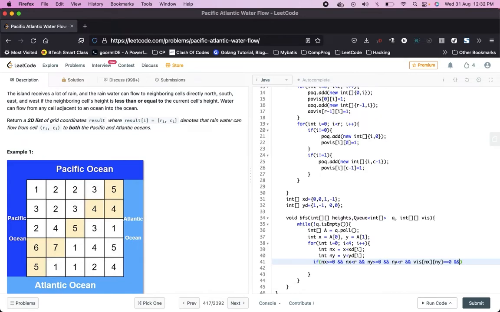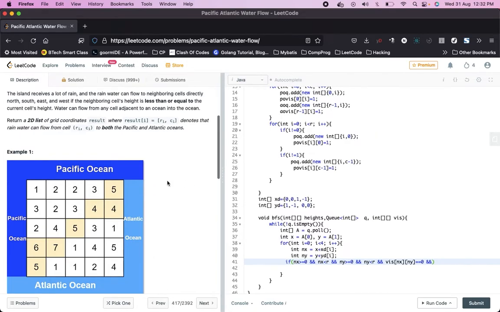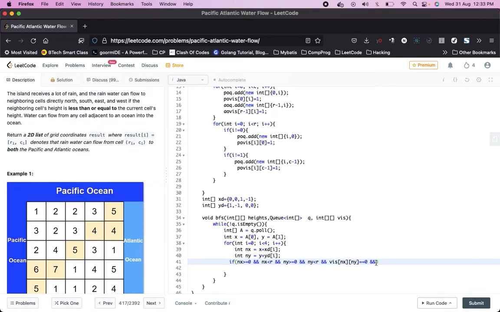Also, what I am trying to say is that the neighboring cell height should be greater, then only the water can flow to this cell, right?